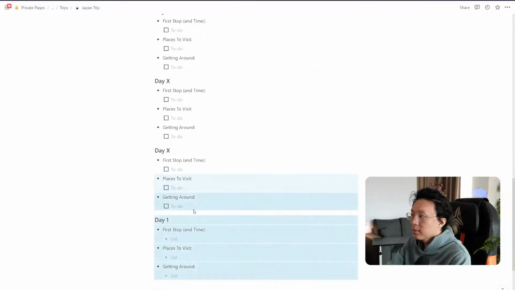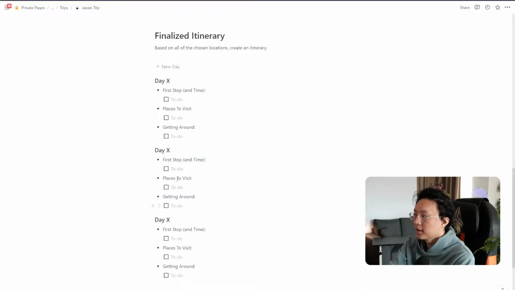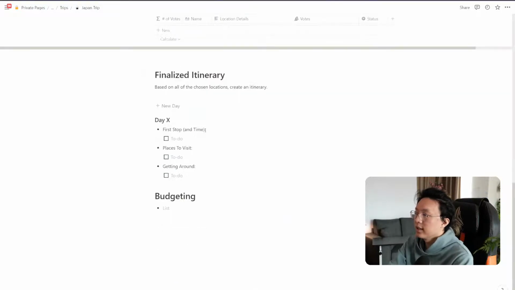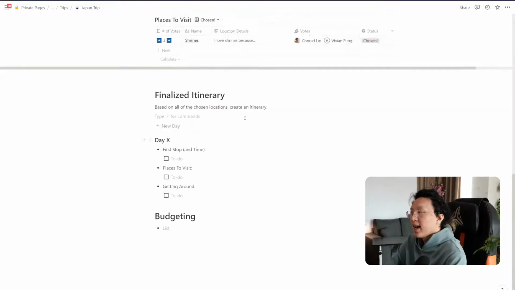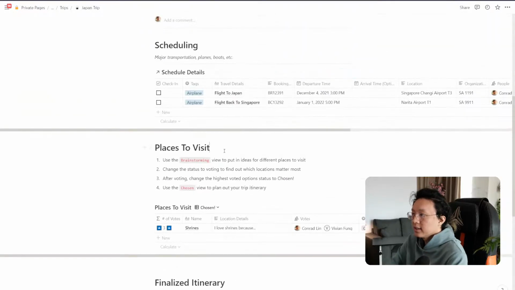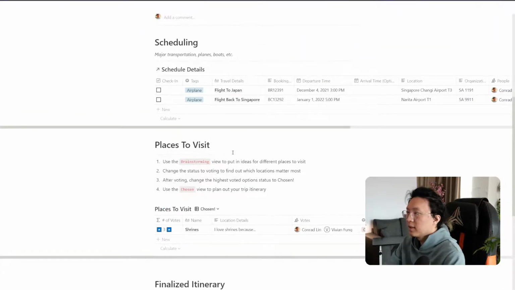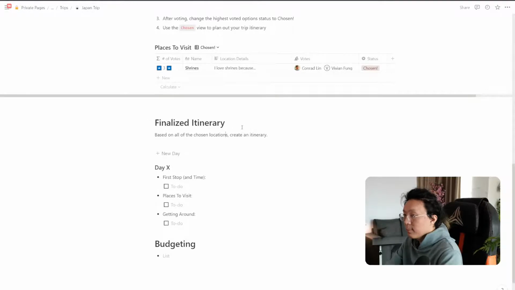So this is super awesome, super easy. You can use this however you like to make new days for you to have new itineraries. So I think this is super useful. So I'm going to make this more cleaned up.